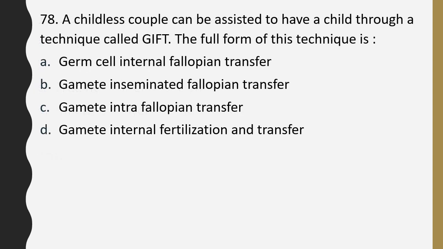Question number 78. A childless couple can be assisted to have a child through a technique called as GIFT. The full form of this technique is germ cell intrafallopian transfer, gamete inseminated fallopian transfer, gamete intrafallopian transfer, gamete internal fertilization and transfer. Correct answer is option C, gamete intrafallopian transfer.